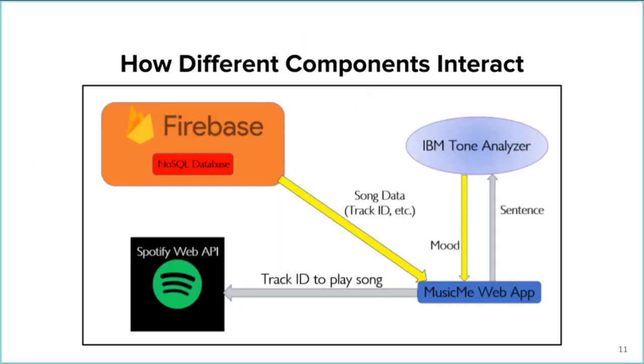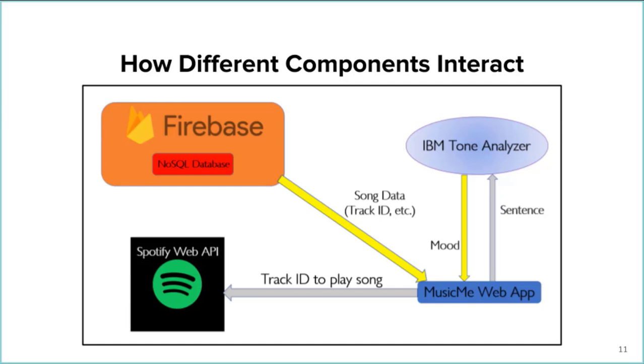Just like the database, this app is dependent on 4 components: the Firebase NoSQL database, the IBM Tone Analyzer web API, the Spotify web API, and the web app itself. When a user inputs a string into the web app, we use an HTTP GET request to interact with the IBM Tone Analyzer to receive the tones contained in the string. We then categorize these tones into a mood. This mood is used to select the parameters for requesting what songs to take from the database.